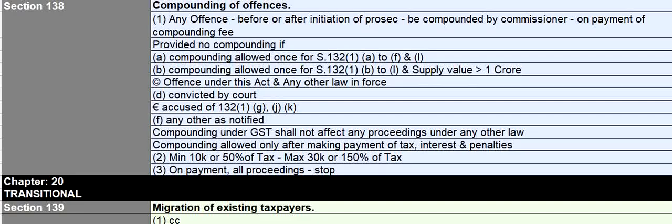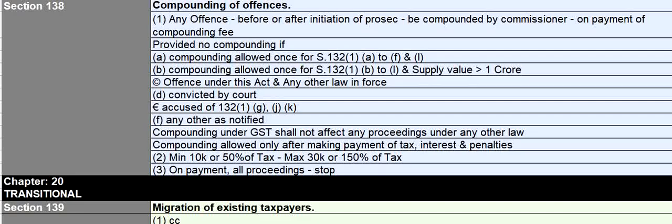It is an offence under this act as well as any other law for the time being in force. If the person has been already convicted by a court, or if they are accused of 132 1G, J, K, or any other as notified, in all these cases compounding of offences is not allowed.